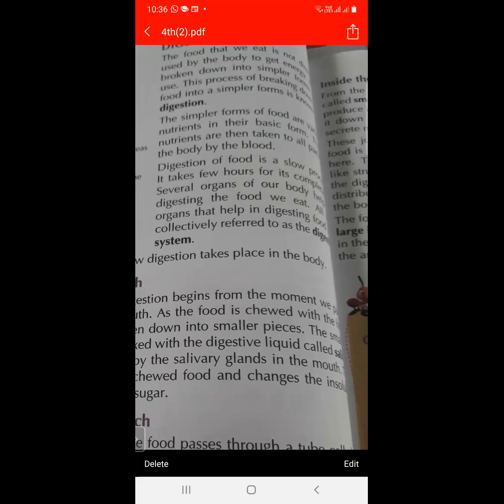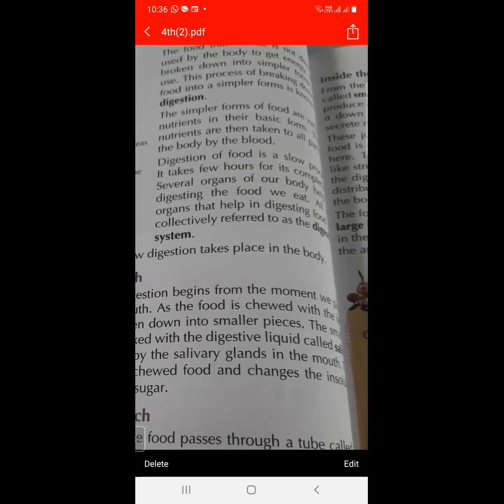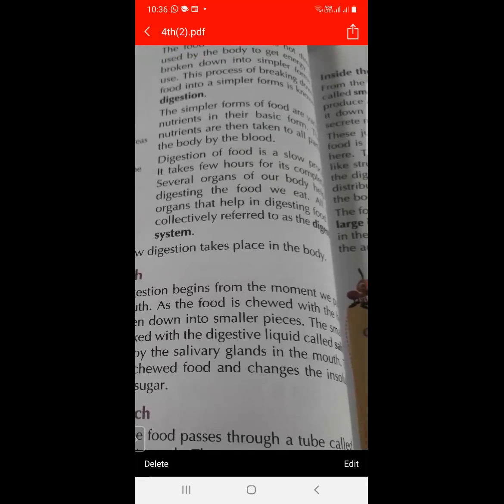So what is the definition of digestion? The process of breaking down of food into a simpler form is called digestion. And these nutrients are taken to the body with the help of blood.